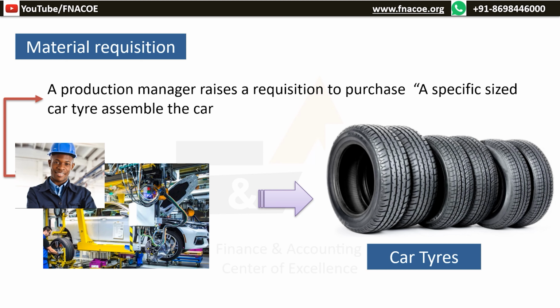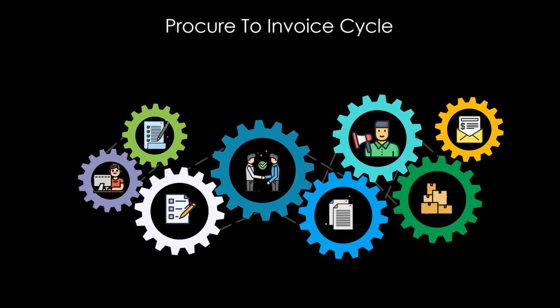Now the question is, how will production manager place the request? Verbally or in written form? Is there a form or is that online? How does a large company ensure that everything is controlled and seamless without any delay? Such large-scale business can be managed only when entire end-to-end process is streamlined.